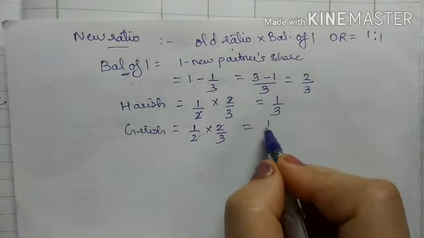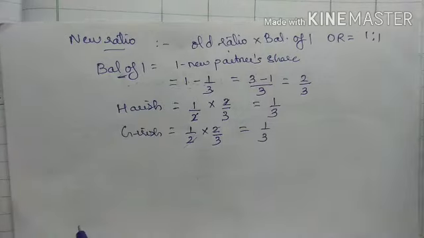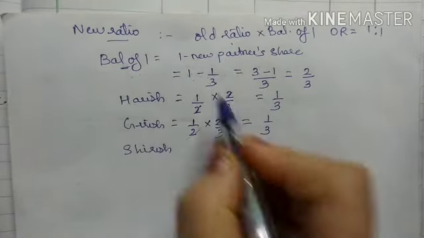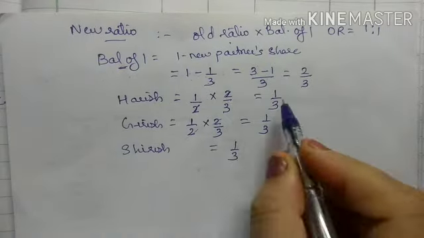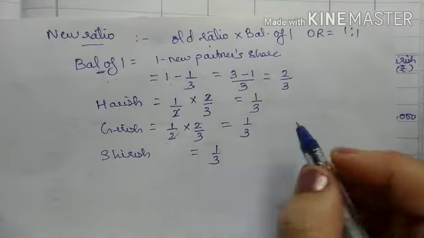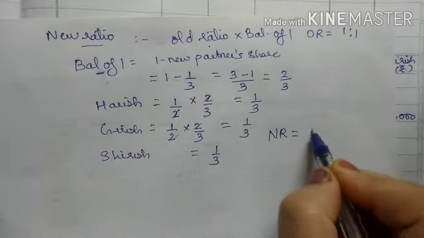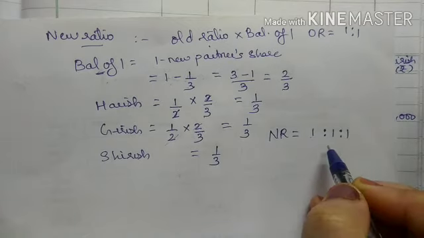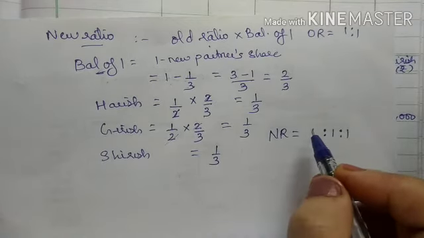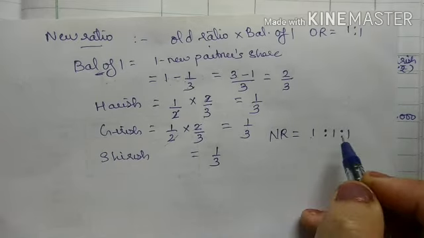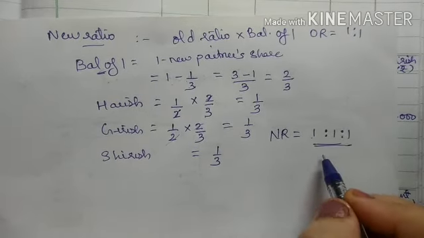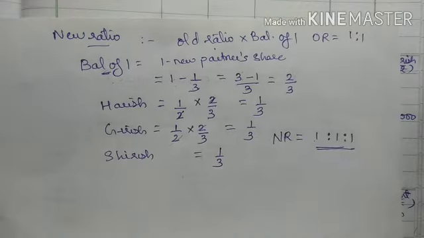So 2 cancels, it becomes 1/3. And for Sirish, we know he is coming for 1/3. The denominator is equal, so the new ratio is 1:1:1. Before also they were equal partners, and now also they are equal partners. So goodwill will be written off in this new ratio, that is 1:1:1.